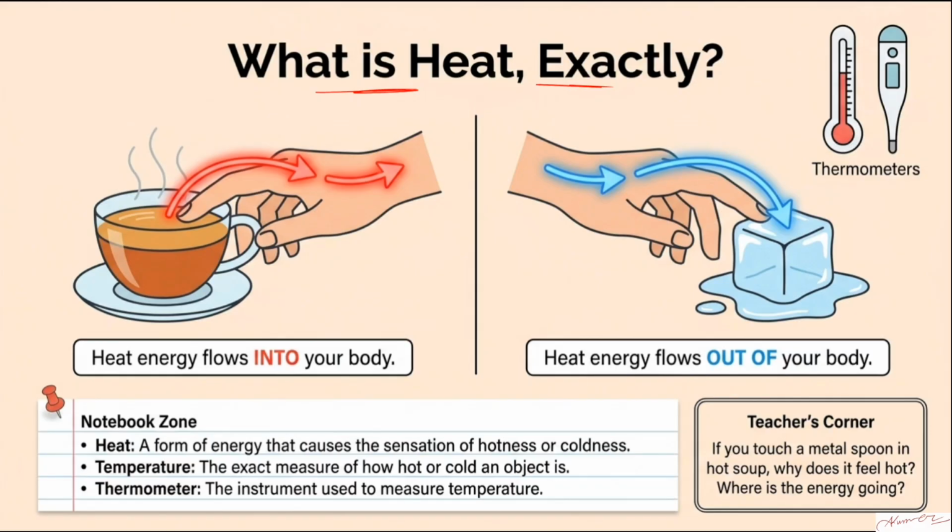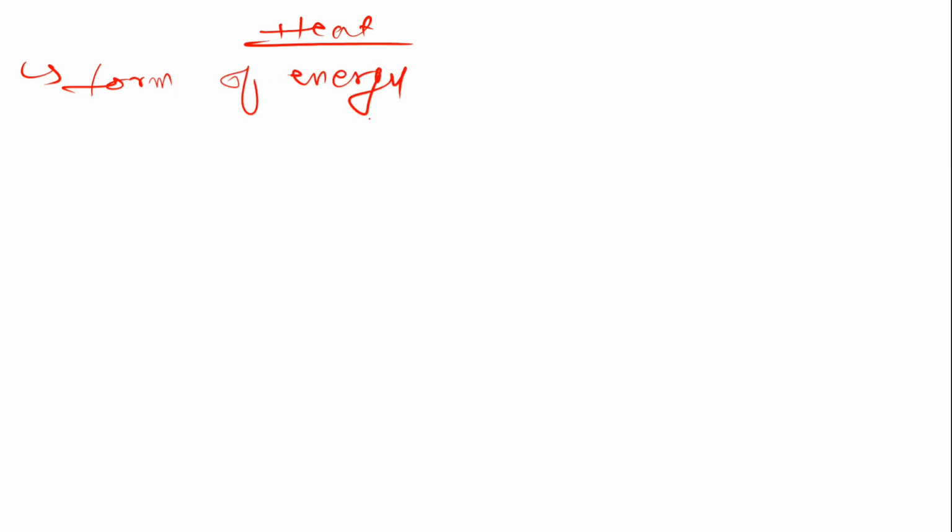So heat is nothing but a form of energy. Shall I write it down? Okay, I'll just write down everything. So talking about heat, first and foremost, it is a form of energy. Again I'm saying, don't worry about the notes, everything by bullet points and in elaborated notes. Even if you want, I can share this slide with you. So nothing to worry about, you will get all the notes. If you wish to write down, you can write from here also. So I'm just writing it out.